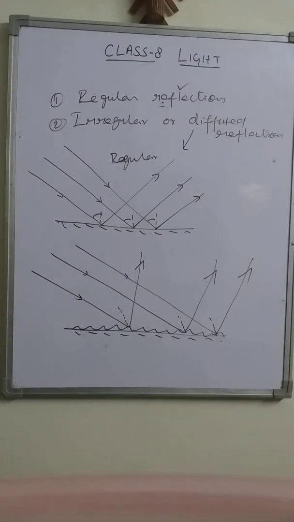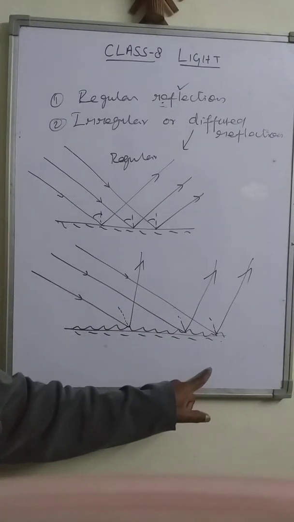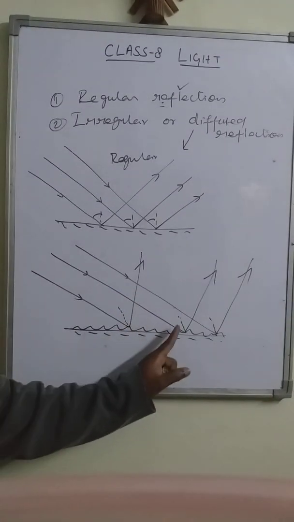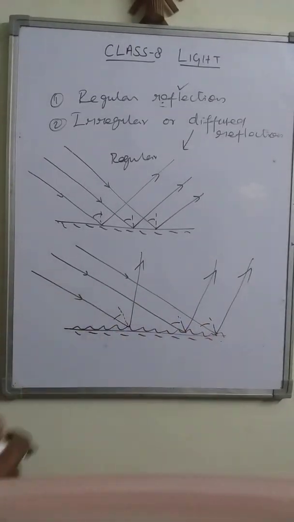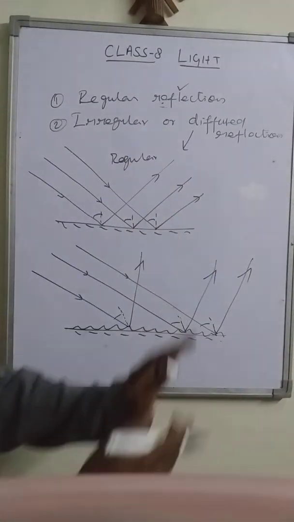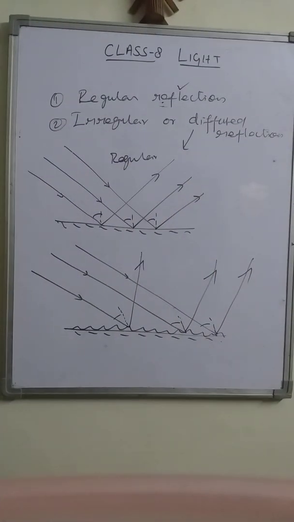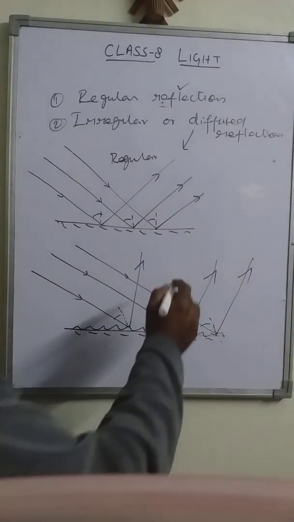No. Because they are striking the surface at various points at a different angle of incidence. The angle of incidence at various points is not the same. So the light rays are reflected randomly in different directions, and then the image will not be formed.